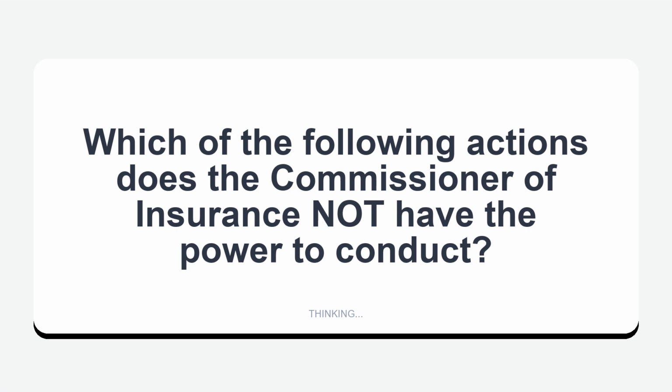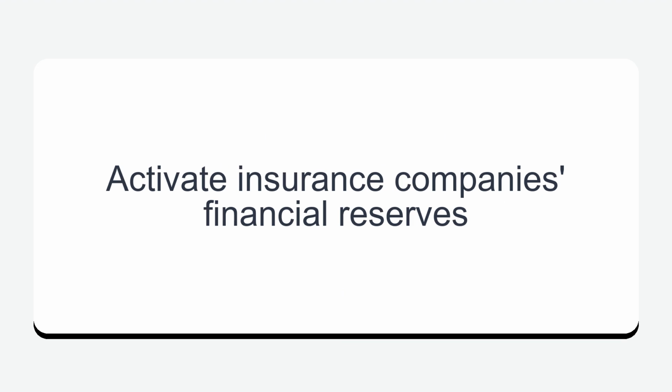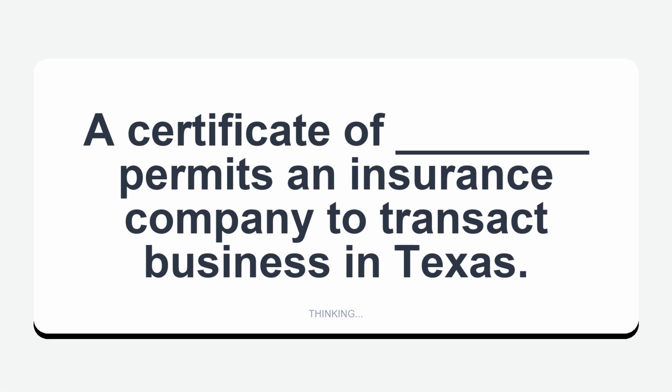Which of the following actions does the Commissioner of Insurance not have the power to conduct? Activate insurance company's financial reserves. A certificate of authority permits an insurance company to transact business in Texas.